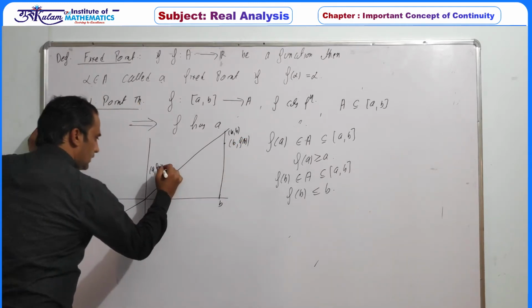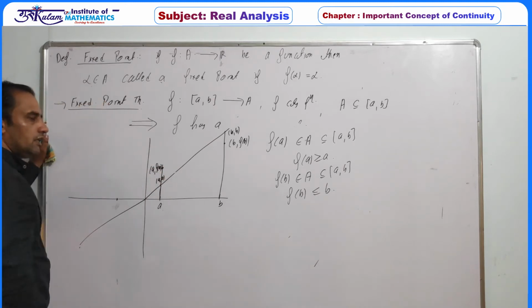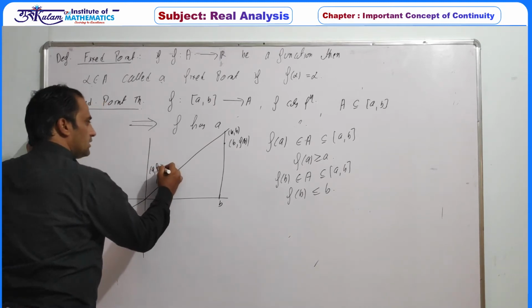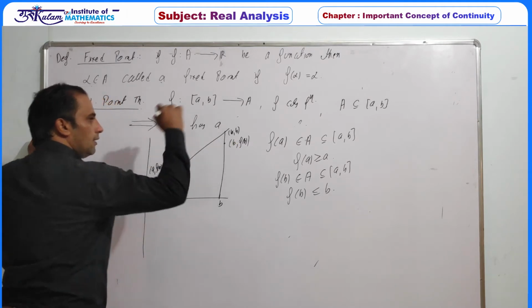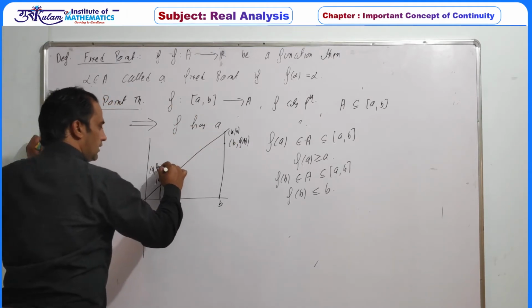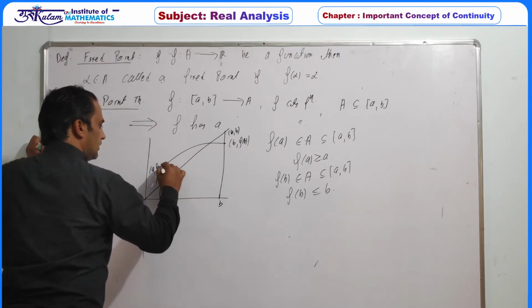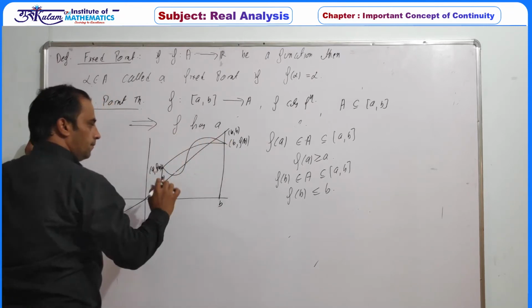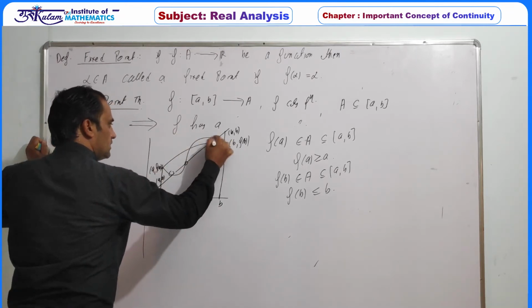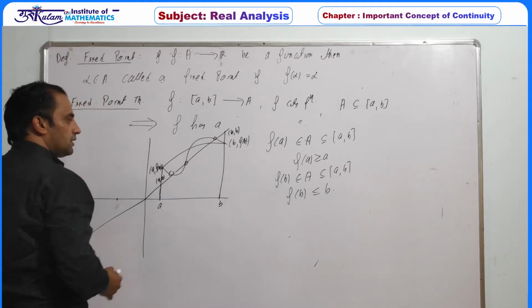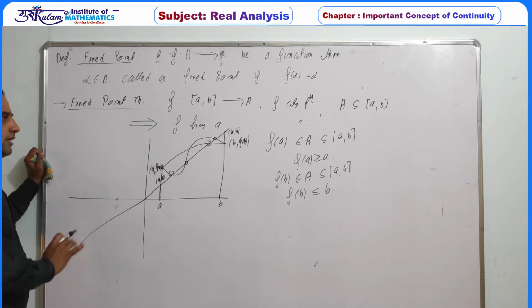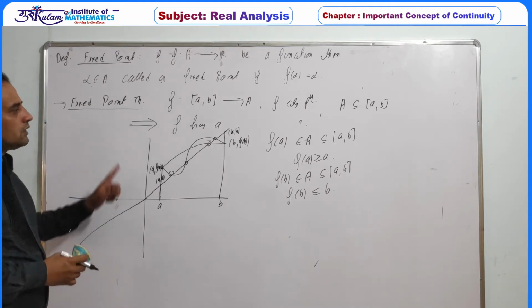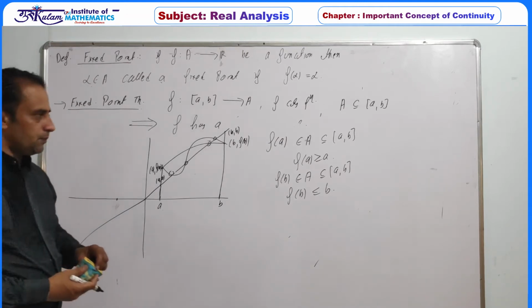Now, because the function is continuous, we have to start from this point and reach this point without lifting the pen. So there must exist at least one fixed point. If the curve is like this, there are 3 fixed points. If it is like this, there is exactly one fixed point. So geometrically, we have shown that this function must have a fixed point.